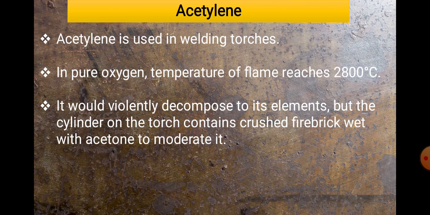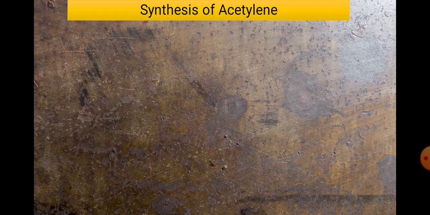It would violently decompose into its elements, but the cylinder on the torch contains crushed firebrick wet with acetone to moderate it. So many times it is used in that process, and for lighting purposes and so on. Now how to synthesize acetylene? Okay, so we have to synthesize the C2H2 molecule, and what are the methods for that?